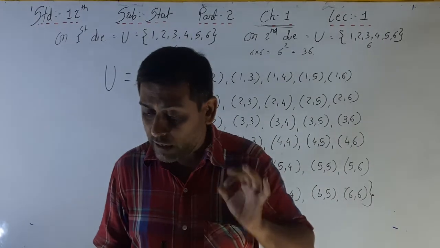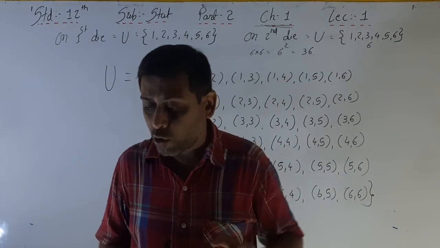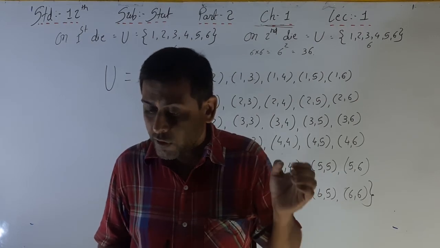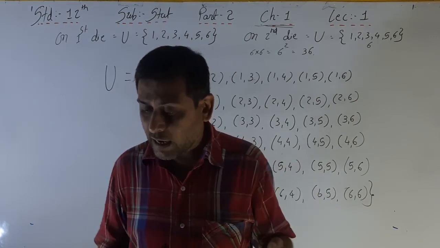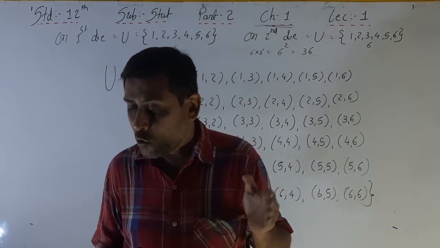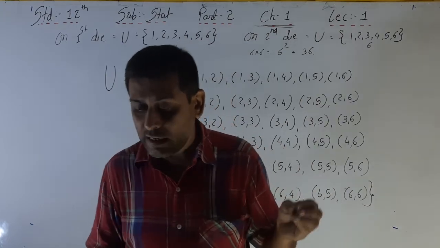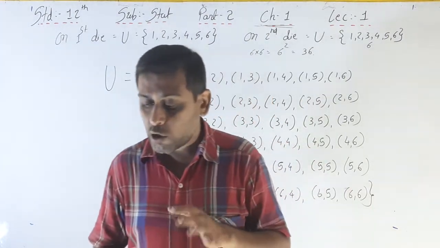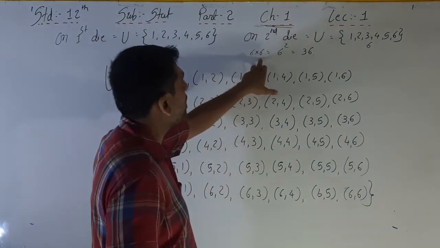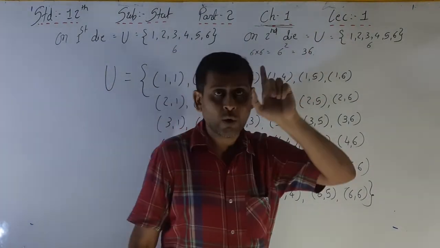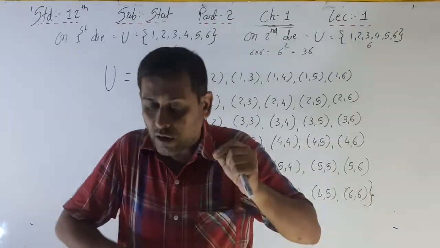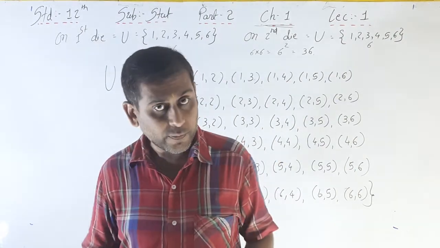Any one of the integers 1 to 6 can be shown on the upper side of the first die, which can occur in 6 ways, and the second die can also show one of the integers 1 to 6, which will also occur in 6 ways. That's why the total number of outcomes will be 6 into 6, that is 6 square, equal to 36, according to the fundamental principle of counting for multiplication.